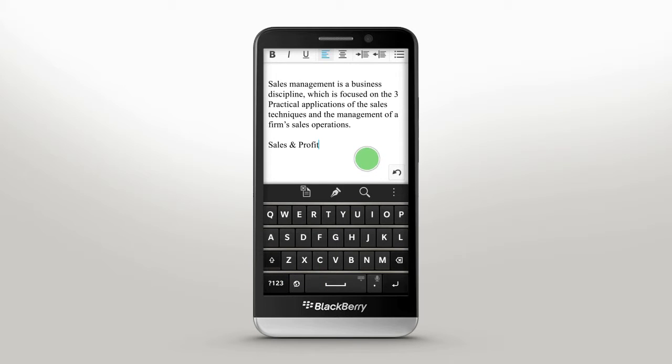When you tap within a block of text, you can drag the circle cursor around, or tap the edge of the circle left or right to move one character at a time. To select text, touch and hold within the text box, then drag the sliders to the desired position.